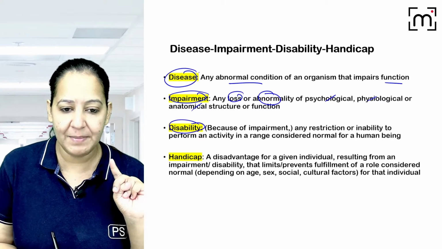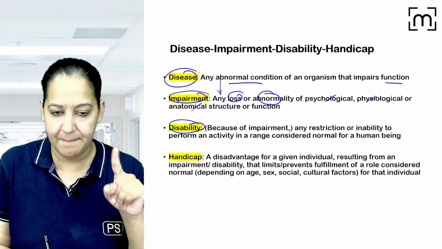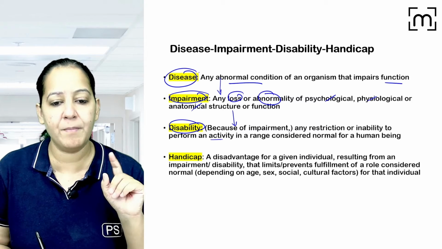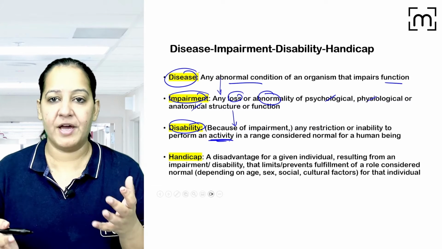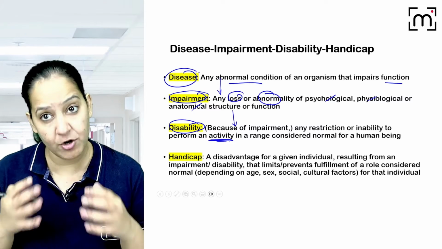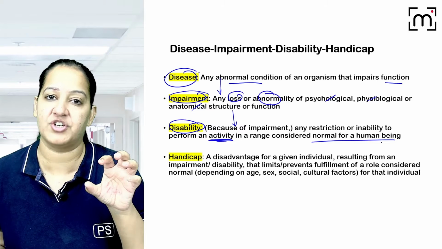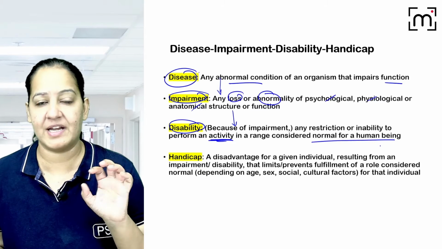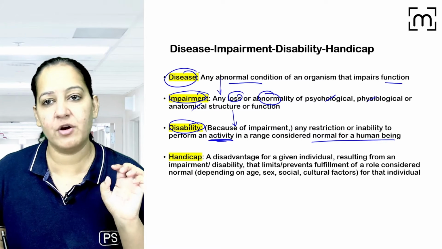impairment. What is disability? Because of the disease, the person has impairment. Because of the impairment, the person cannot perform an activity which is considered normal for that person. The peer group of that human being can perform that activity, but this person cannot perform it because the person is having impairment. That is the meaning of disability.